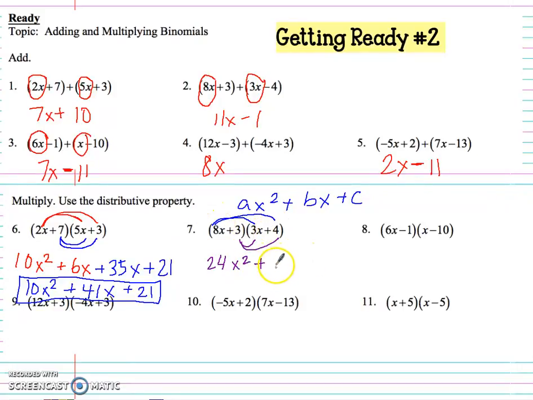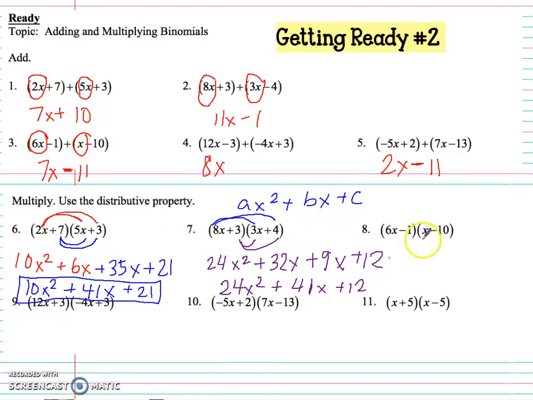So that is 32x. All right, let me just do it all in purple. And then I have 3 times 3x, 9x. And then 3 times 4, 12. Again, I'm going to combine my like terms. 32 plus 9, again, gives me 41. Plus 12 plus 24x squared.